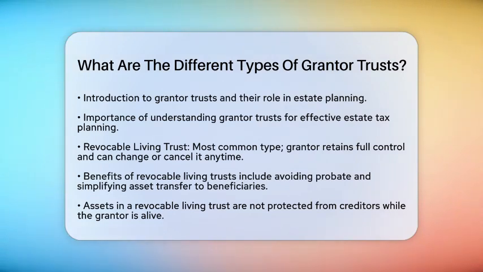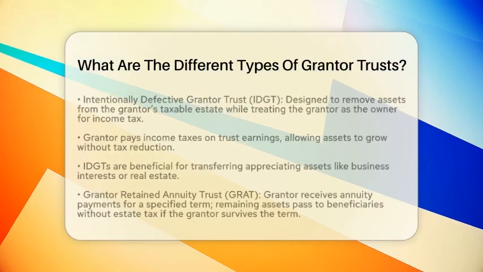First, we have the Revocable Living Trust. This is the most common type of grantor trust. The person who creates the trust, known as the grantor, retains full control over the assets in the trust during their lifetime. Since it is revocable, the grantor can change or cancel it whenever they wish. One of the main benefits is that it helps avoid probate, making it easier for assets to pass to beneficiaries after the grantor's death. However, because the grantor maintains control, the assets are not shielded from creditors while the grantor is alive.